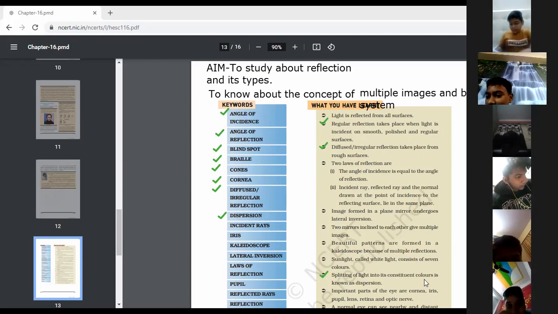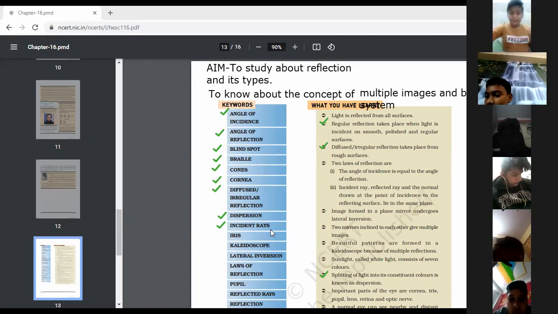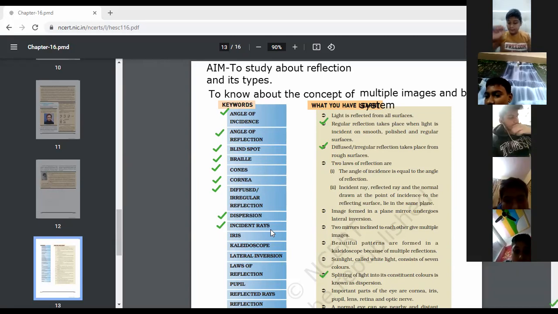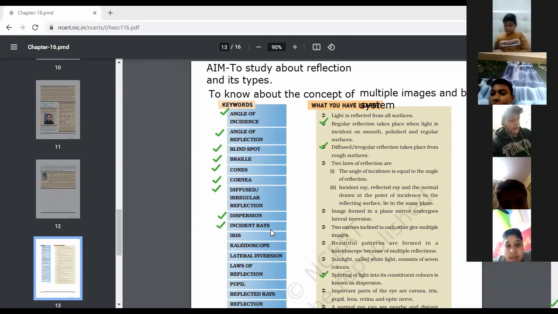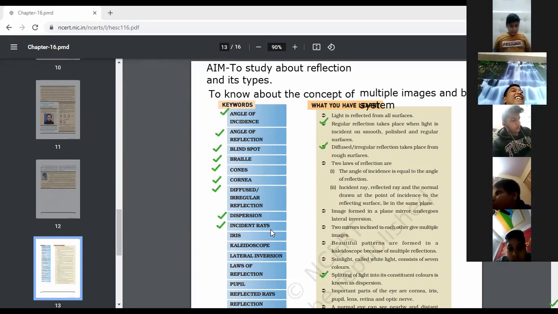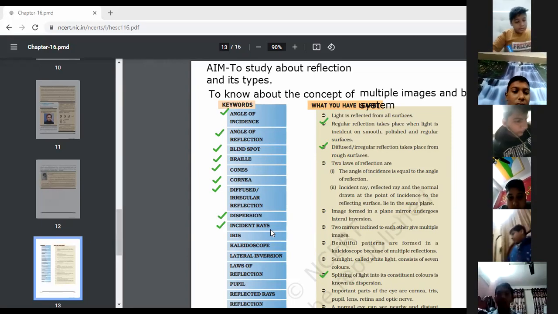Splitting of light into its constituent colors is known as dispersion. Done, children? Next is incident ray. Yes, Aryan. The light ray which strikes any surface is called the incident ray. Any ray which strikes the surface is known as the incident ray.